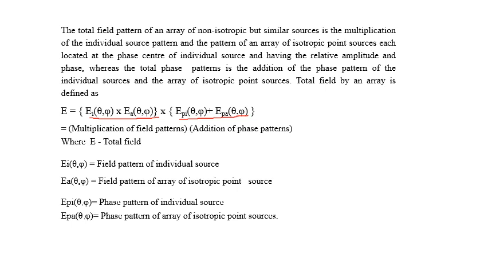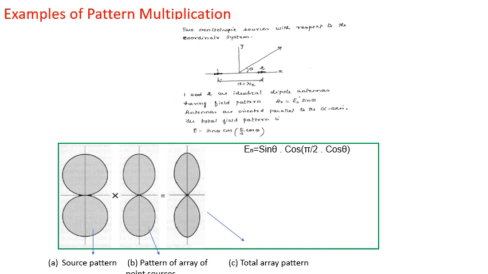EI(θ,φ) is the field pattern of the individual source, EA(θ,φ) is the field pattern of the array of isotropic point sources, EPI(θ,φ) is the phase pattern of the individual source, and EPA(θ,φ) is the phase pattern of the array of isotropic point sources. Let us see some examples of pattern multiplication.